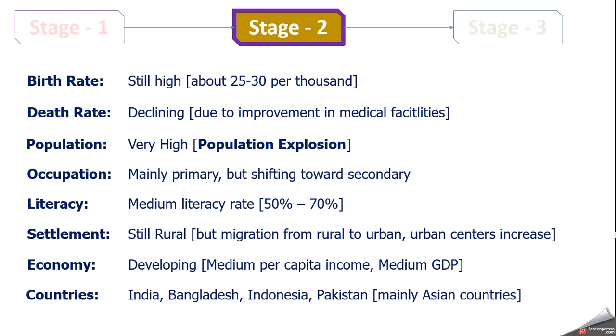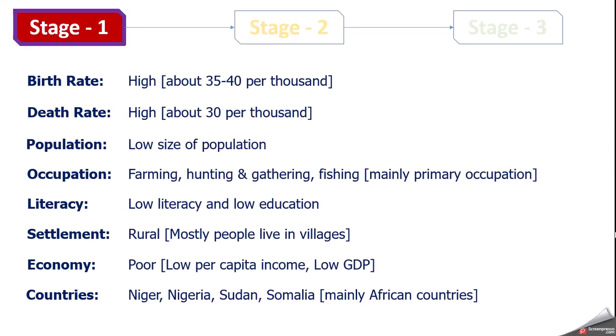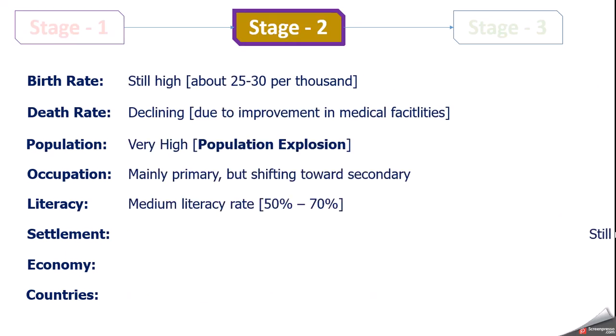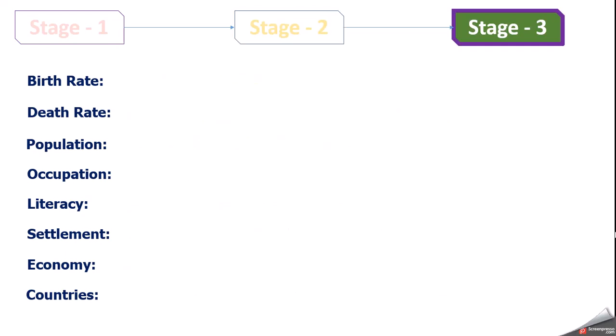So let's go back to the first stage. You have already understood the first stage, and the second stage you have already seen. Now come to the third stage. What will happen when the country comes to the third stage? In the third stage, birth rate becomes low, death rate also becomes low, and population is also low. So birth is low, death is also low, and therefore population is also low.